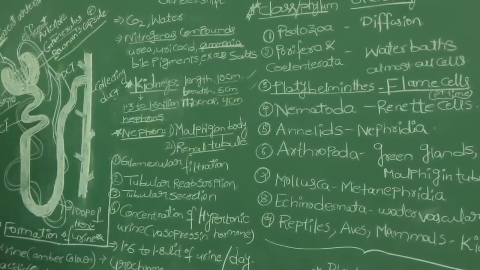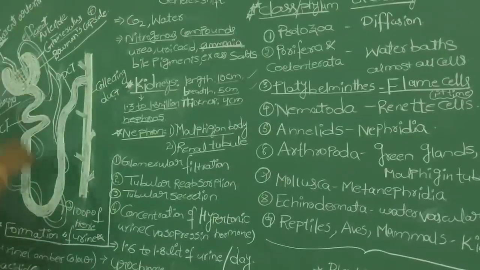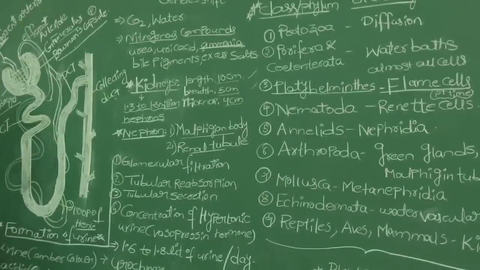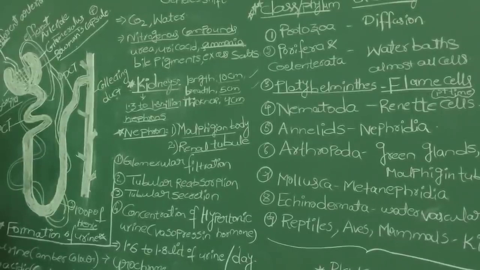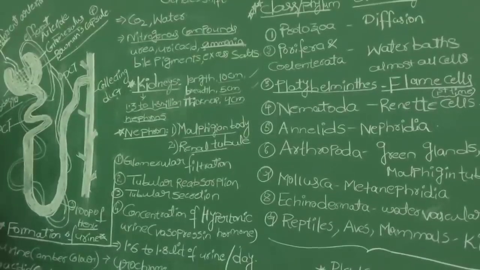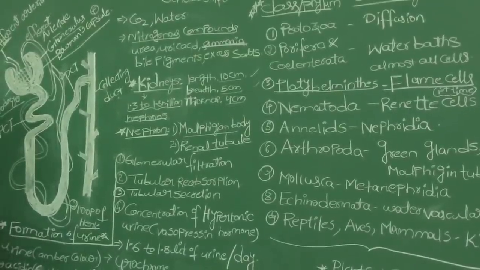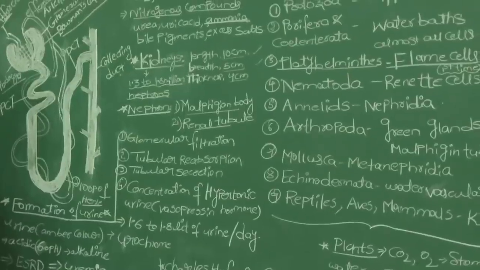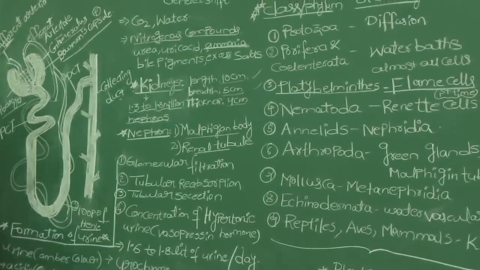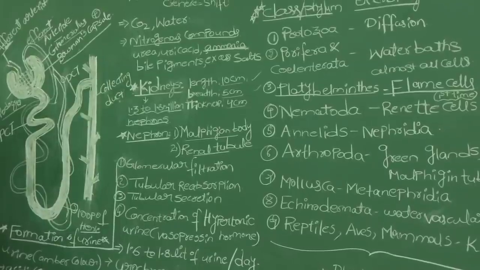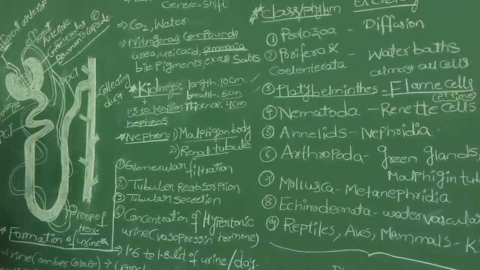The filtrate that enters the Bowman's capsule from the glomerulus is called the glomerular filtrate, also known as primary urine. The composition of primary urine is almost equal to blood plasma, except for the blood cells. So most of the molecules are filtered out and present in the primary urine.